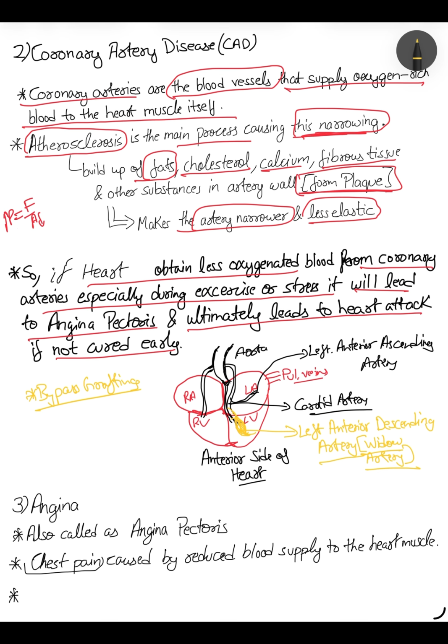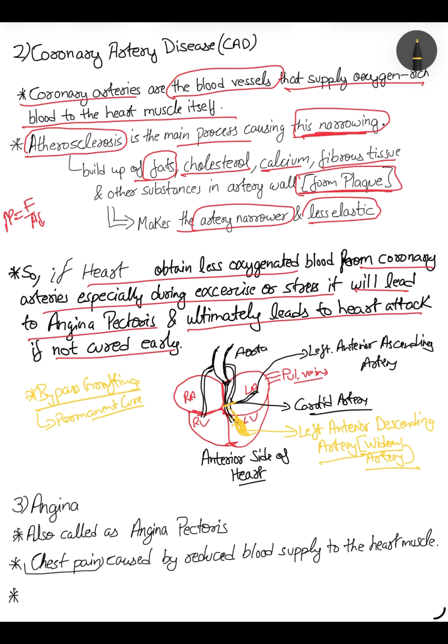Here the mammary artery is cut, and this area has to be cut and joined. That is called bypass grafting. So only this is a permanent cure. Overall, a stent can also be inserted, but that is possible only when the blockage is very low, less in amount. Otherwise, the permanent cure is this one.